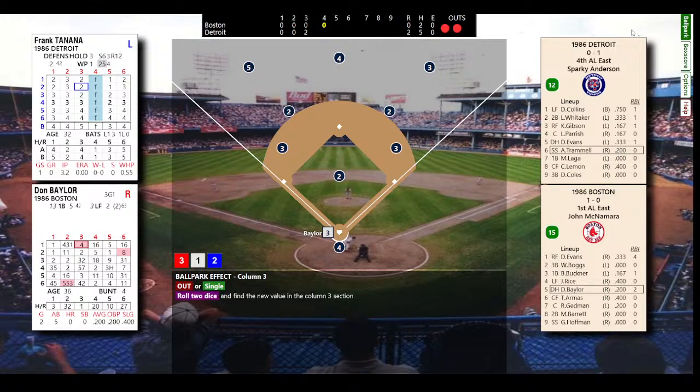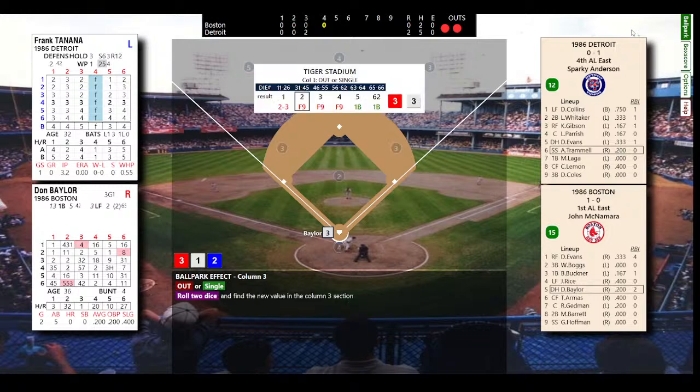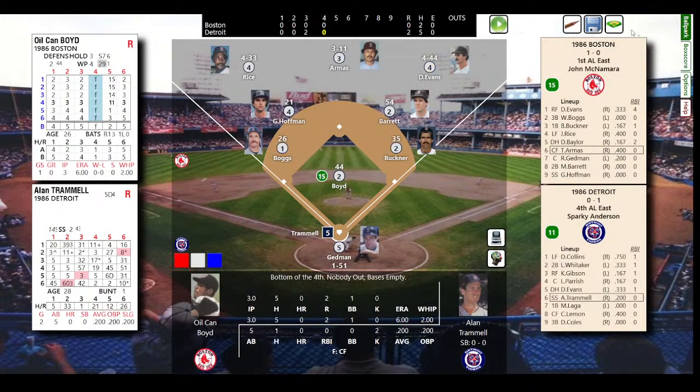An outside single here. And a fly ball to Gibson, and the Red Sox go quietly. And just like that, the inning's over. Tanana is cruising along. Bottom of the 4th. It'll be Trammell, Laga, and Lemon.